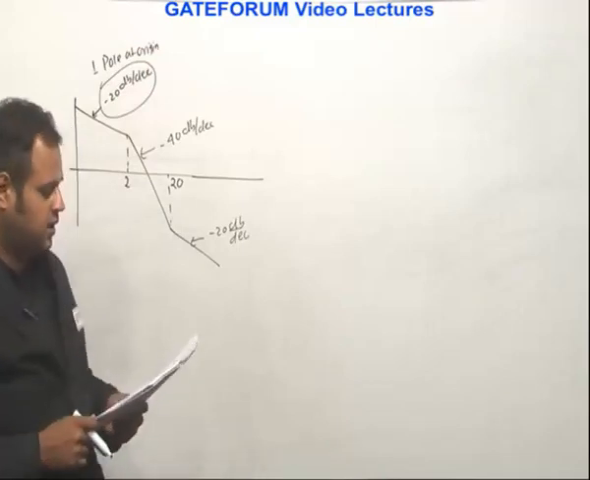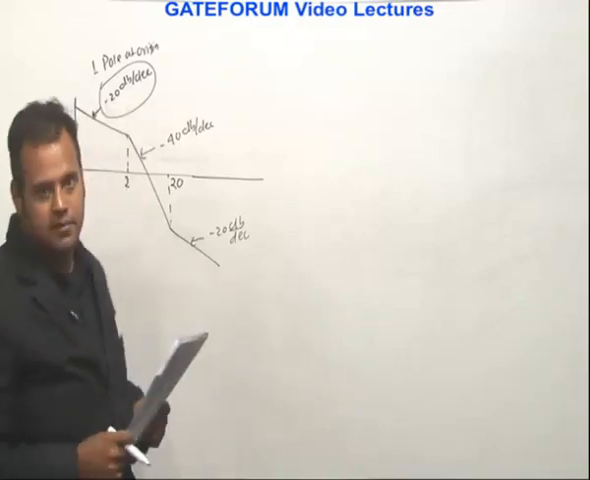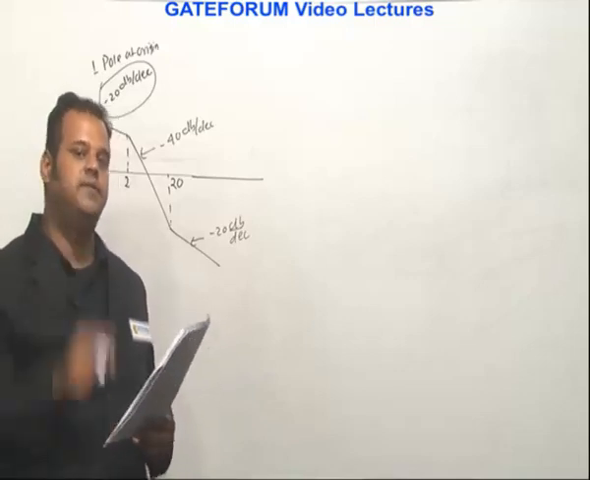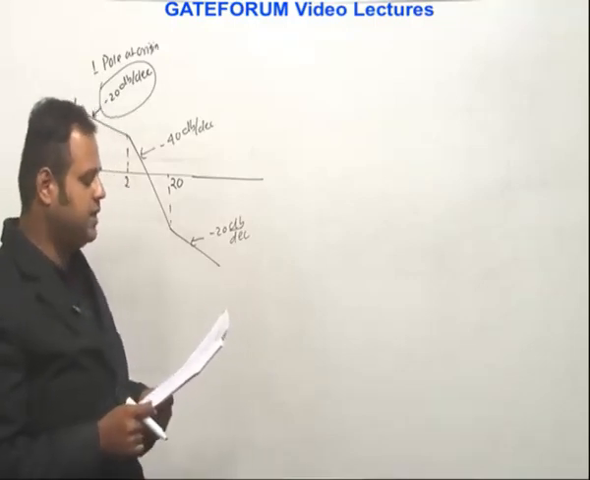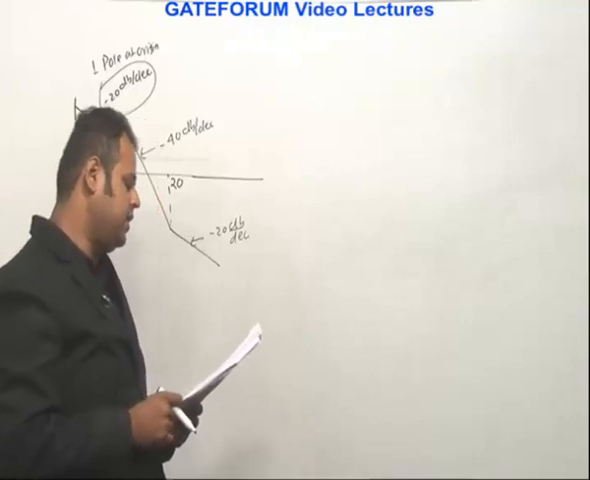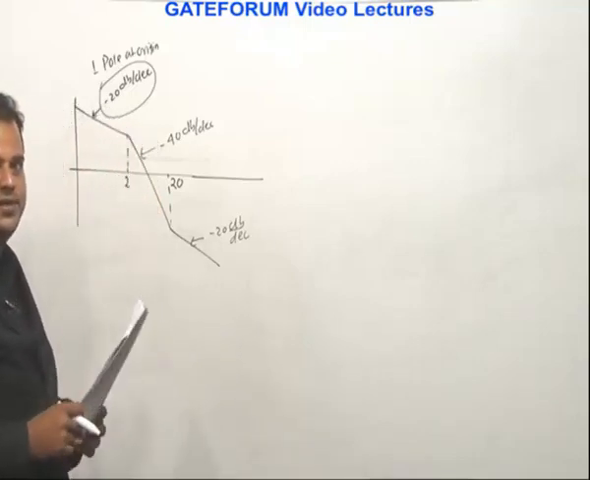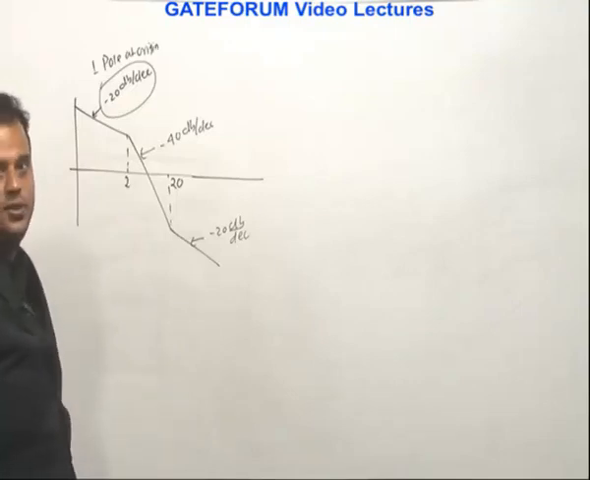If you refer to the options, option A and option D can be eliminated because they are saying there is one zero. If there is one zero, the initial slope should be plus 20 dB, not negative, right? So option A and D cannot be the answer. The answer will be either B or C. What is the difference between B and C? The pole and zero positions will be interchanged. So we need to decide where the pole will lie and where the zero will lie.